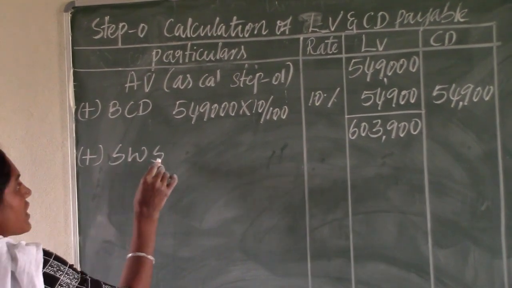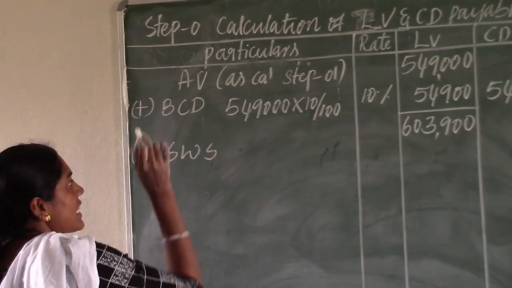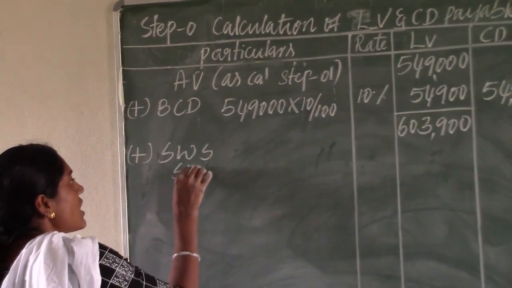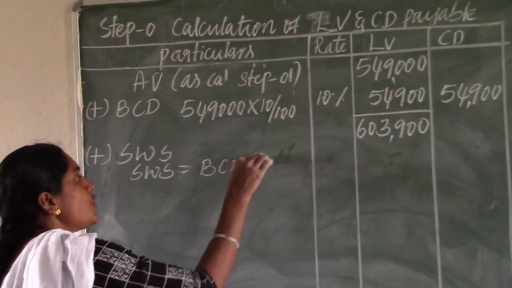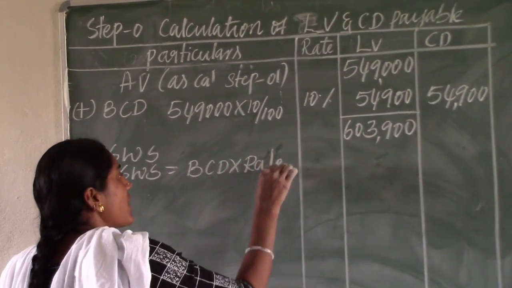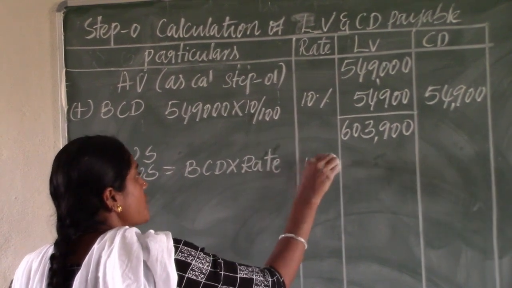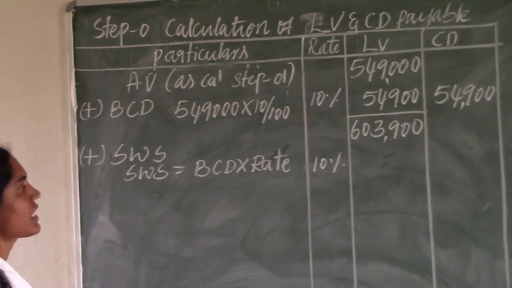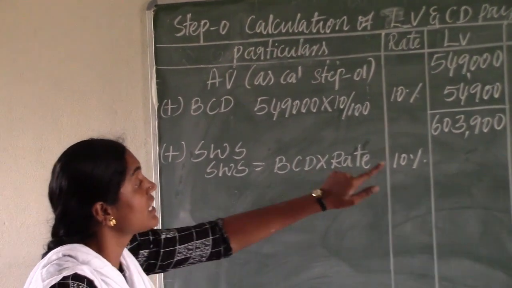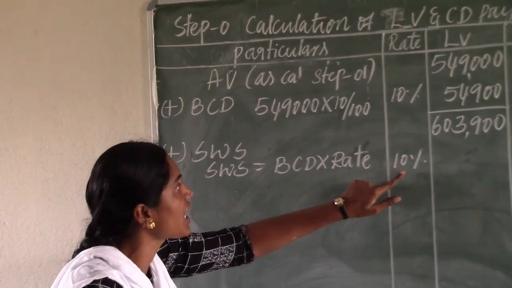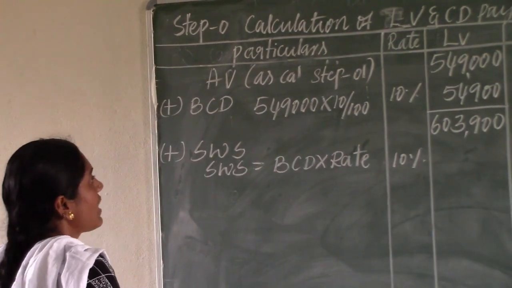Again, on that value, after calculating the BCD, we need to calculate social welfare surcharge. See, social welfare surcharge is always calculated on the BCD. Social welfare surcharge equals BCD into rate of social welfare surcharge. In this problem also there is no information regarding the social welfare surcharge. Then also we need to calculate the standard applicable rate of 10% on the BCD value.